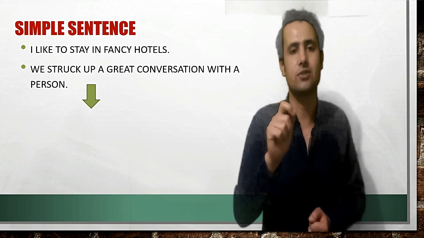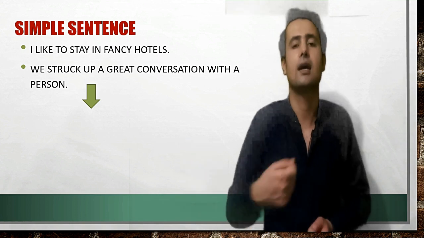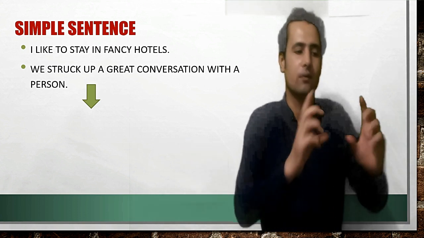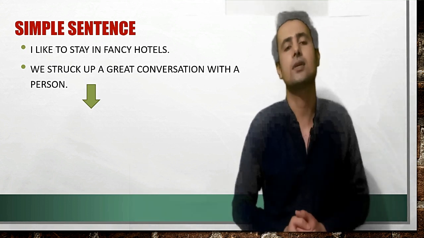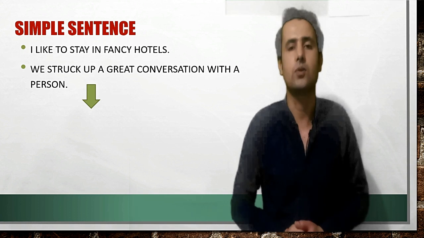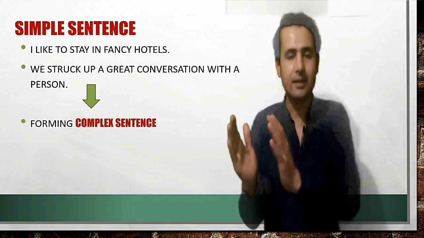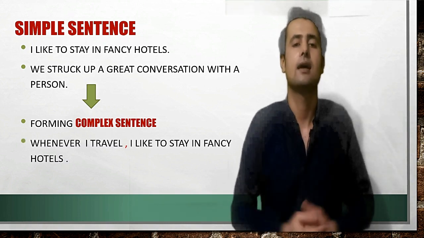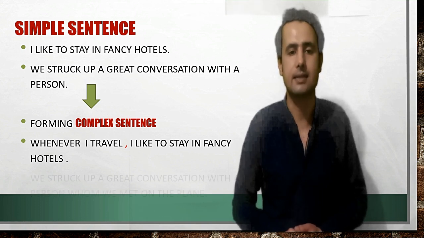This is what we call a simple sentence or a statement. So an independent clause which is complete in its sense gives rise to a simple sentence. If we join a dependent clause with an independent clause, it forms what we call a complex sentence.